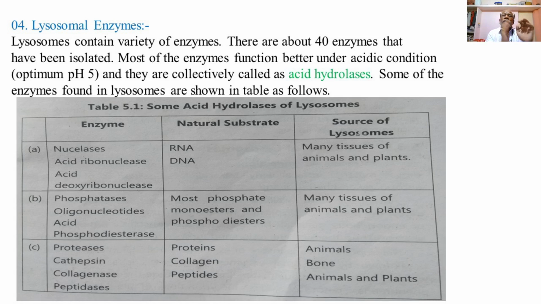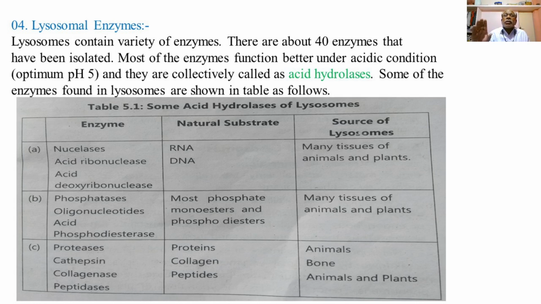These are derived from the ribosomes of the endoplasmic reticulum, stored in the cavities of ER cisternae and then the cisternae of Golgi bodies, and from there they are budded off in the form of vesicles containing one type of enzyme or different types of enzymes.